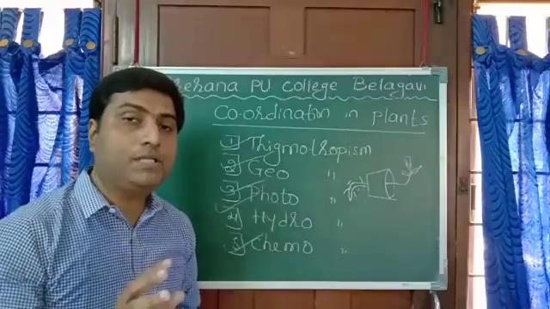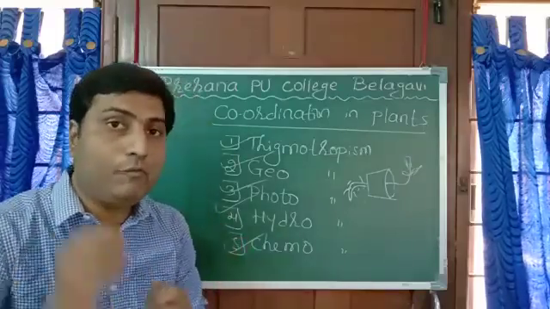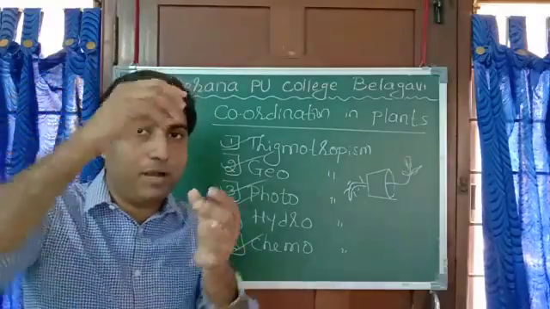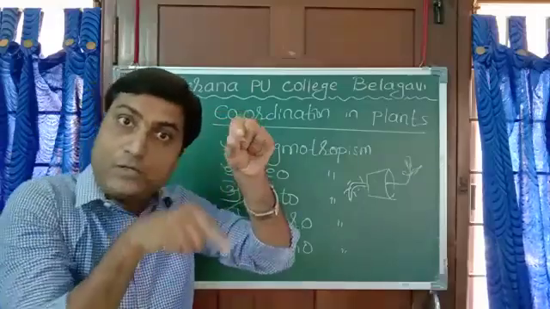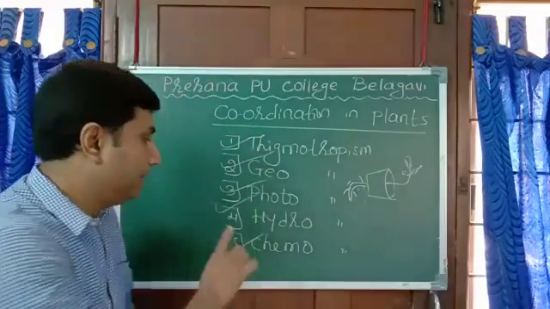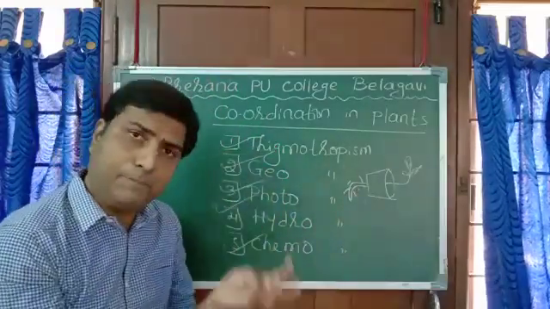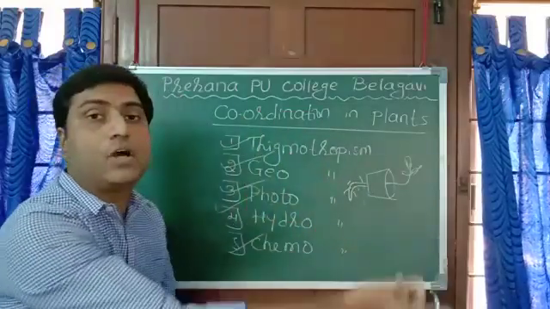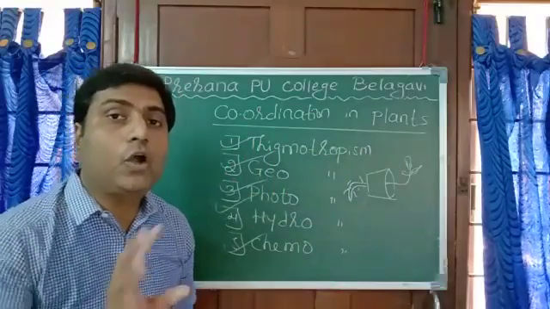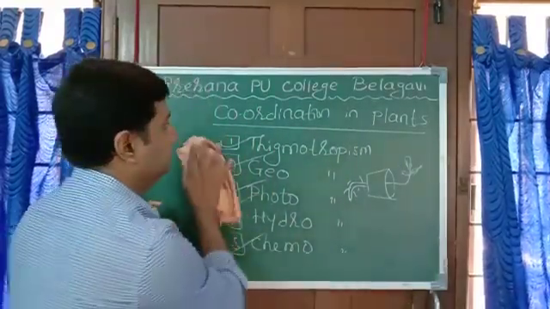Chemotropism: movement due to a chemical. You can see it when pollen grains fall on the stigma. Pollen tube growth starts towards the ovule. Why towards the ovule only? Because of some chemical. That is chemotropism. So all these are different types of coordination in plants, and all these are under the control of plant hormones. To name a few plant hormones: